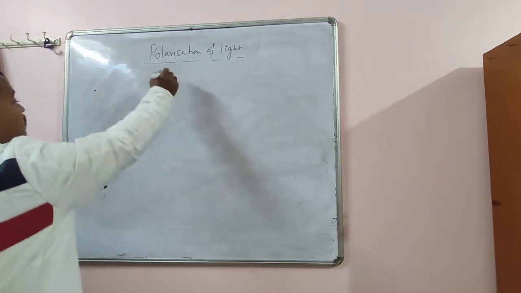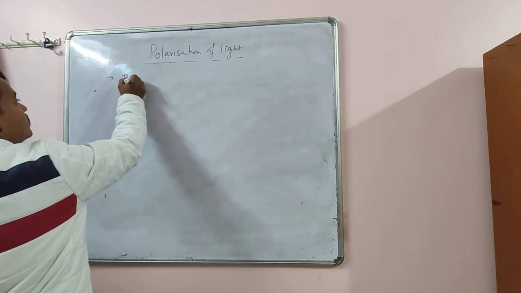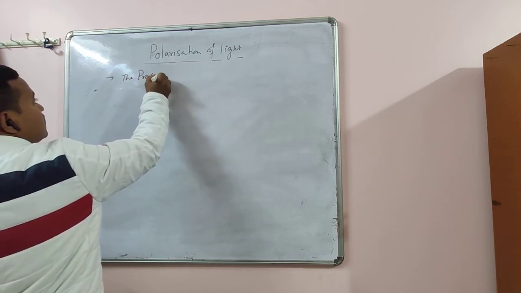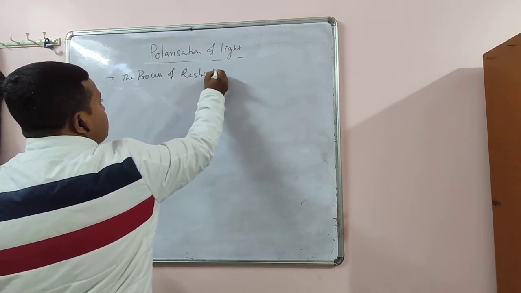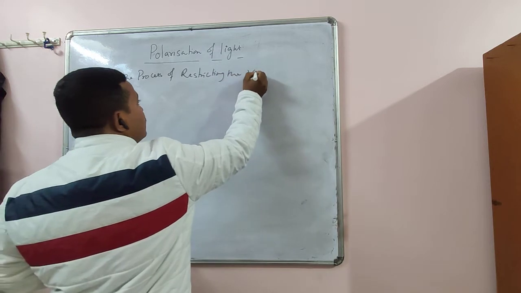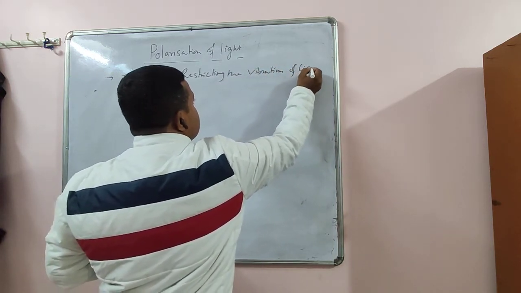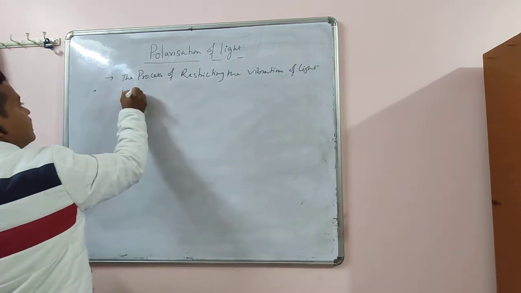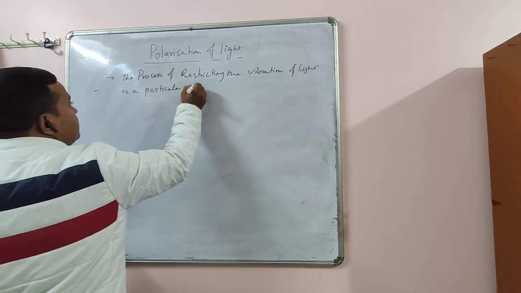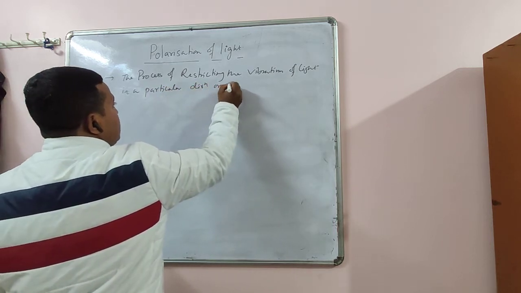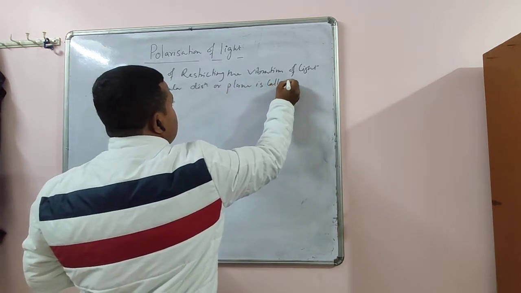So you can say that polarization is the process of restricting the vibrations of light in a particular direction or plane is called polarization.